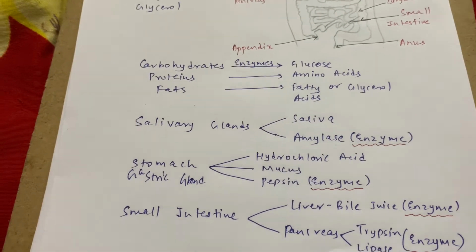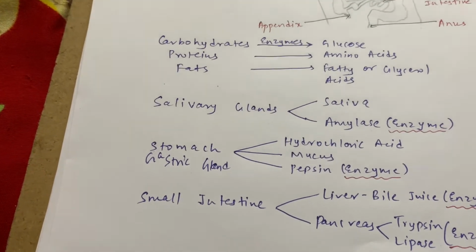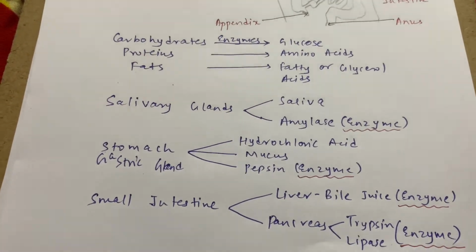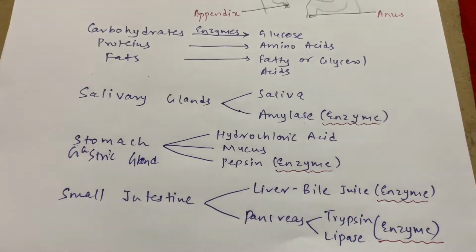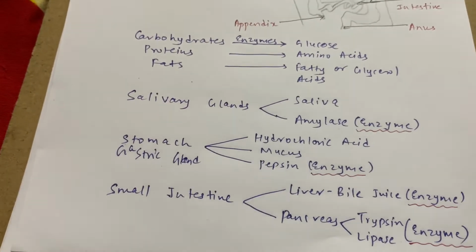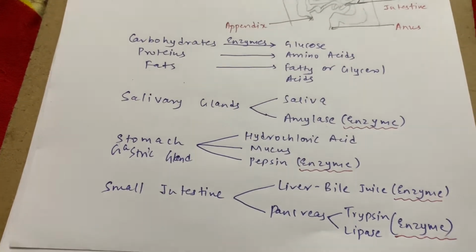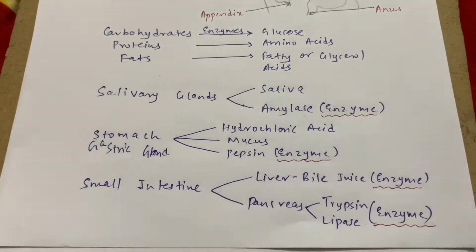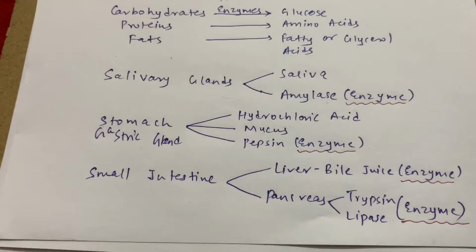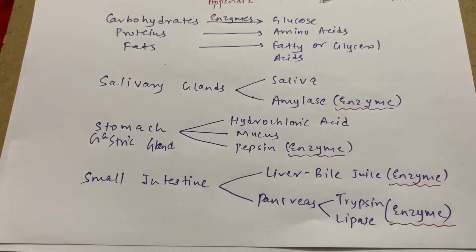The liver gives bile juice, which is stored in the gallbladder. With the help of the bile duct, it gives bile juice to the small intestine, which converts big fat globules into small fat globules. Moreover, it converts the acidic medium food into alkaline medium. Correct? Then you have the pancreas. The pancreas secretes pancreatic juice, which consists of two types of enzymes, that is trypsin and lipase. Trypsin converts protein into amino acids, while lipase converts fats into fatty acid and glycerol.